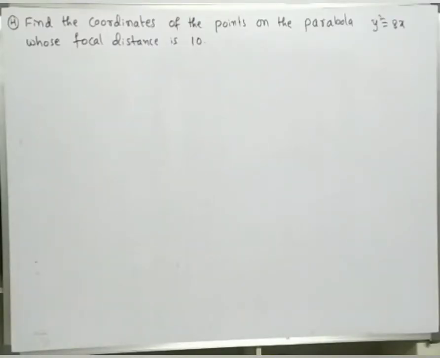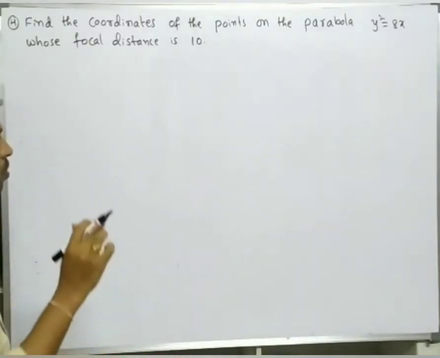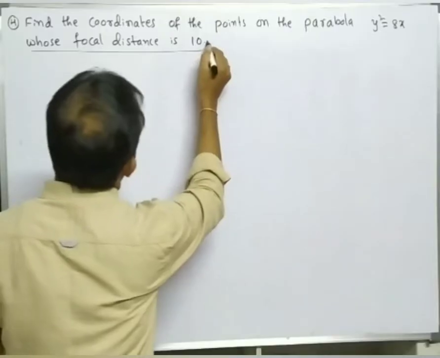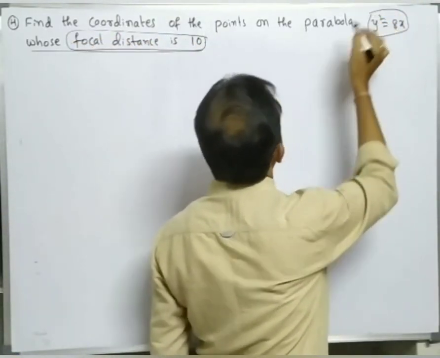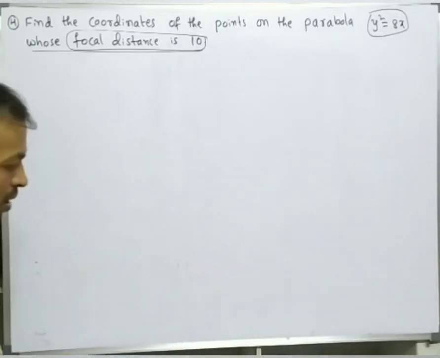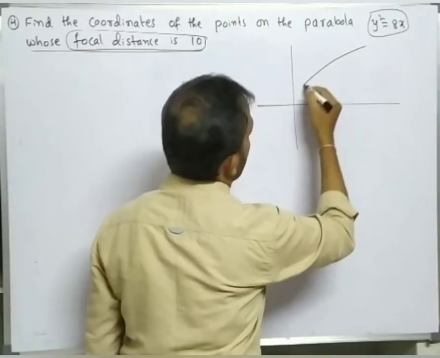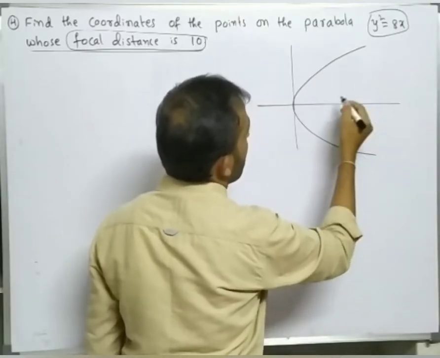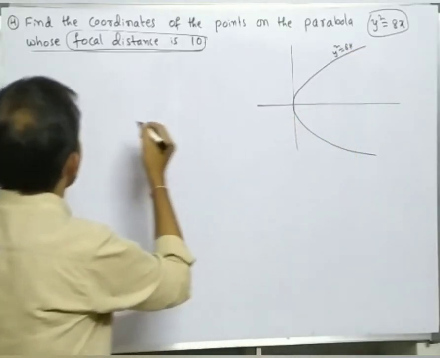Next problem: find the coordinates of the points on the parabola y square is equal to 8x whose focal distance is 10 units. Given parabola and focal distance are given. So y square is equal to 8x means this is a parabola opening to the right side.